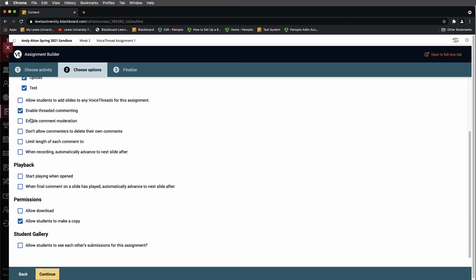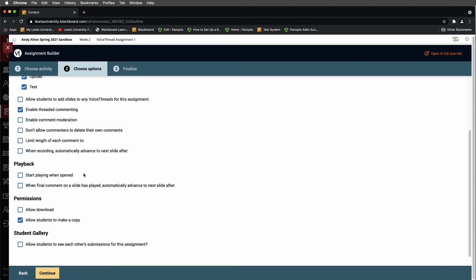Then below this, in this next section, we can allow students to add slides to any VoiceThreads for this assignment. We can enable threaded comments, enable comment moderation, and so on. And you can kind of go through this. As you look through this, the default is to only have enable threaded comments on. That's the basic default. Same thing for playback. You'll see here that students, at least in the default configuration, actually have to select the play button for this to take and go.